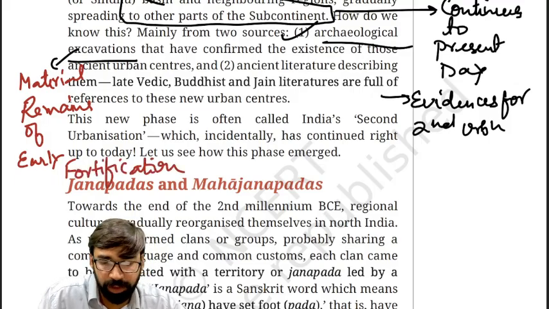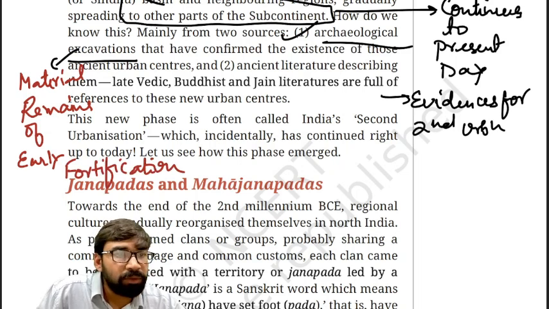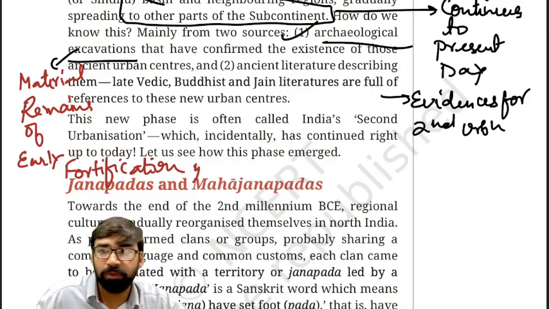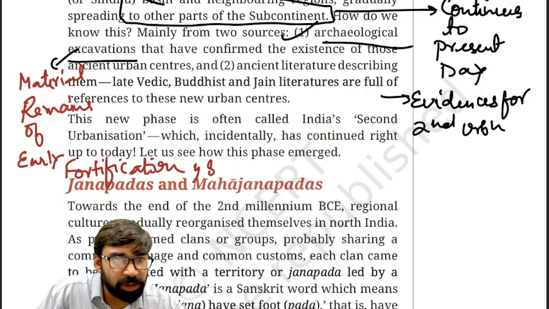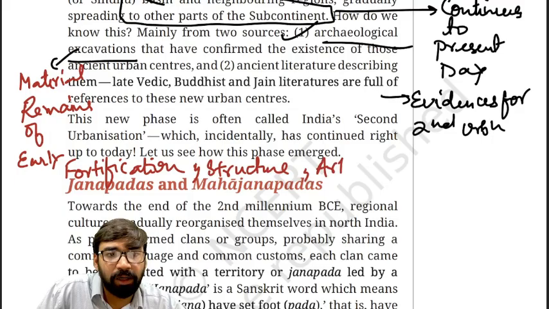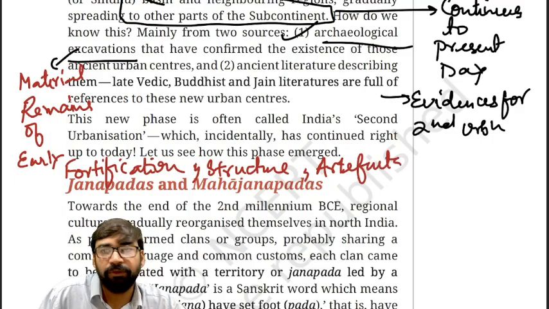Okay, early fortifications. Clear? There are material remains of other things also, like structures as well as artifacts. Fine.